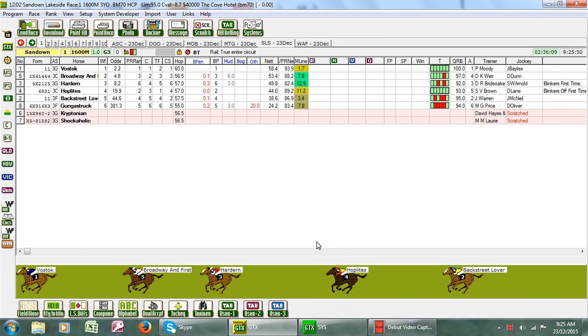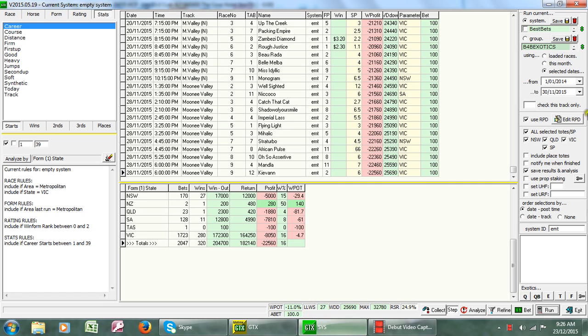Good morning. We're going to do a little bit of a form analysis lesson this morning, and I'm using the GTX system developer. So there are the races, but first of all we're going to have a look at the system developer. I've already run this system, and basically I'm looking at our top two ranked rated runners for Metropolitan Victoria, so only races in the Melbourne Metropolitan area.